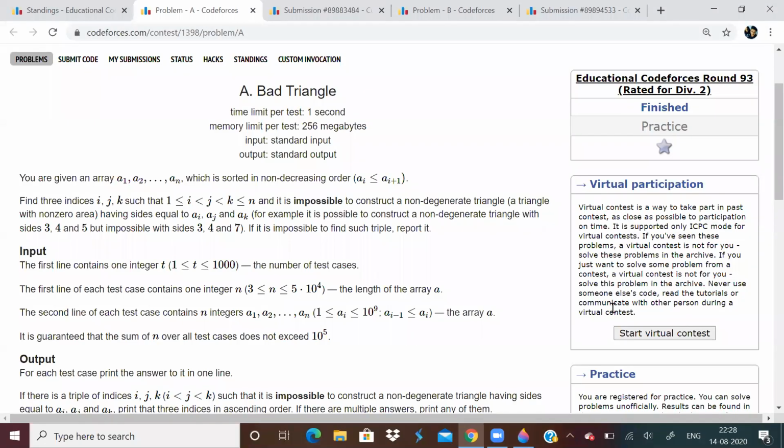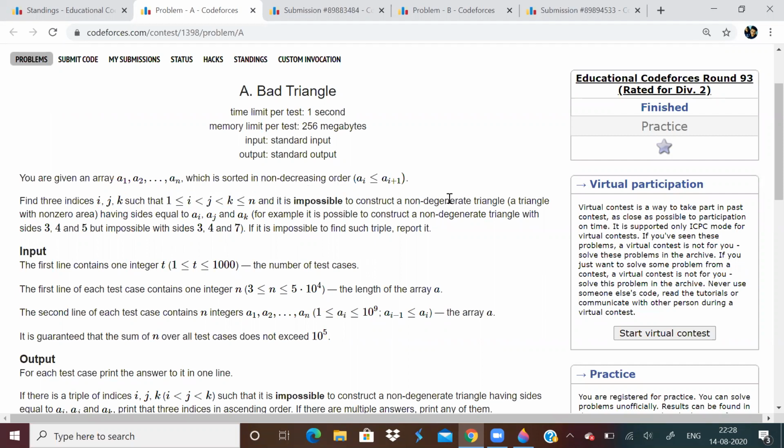Okay, so let us discuss Educational Round 93. First problem: we are given an array of integers which is sorted in increasing order. So it is already sorted. And we have to check if there are three indices such that this condition is satisfied, and it is impossible